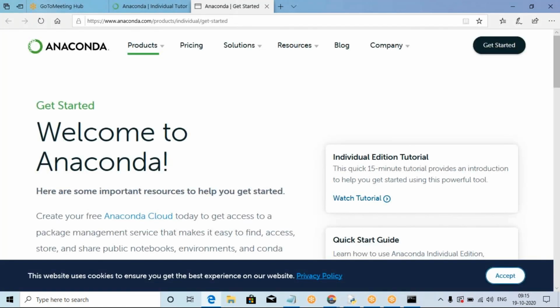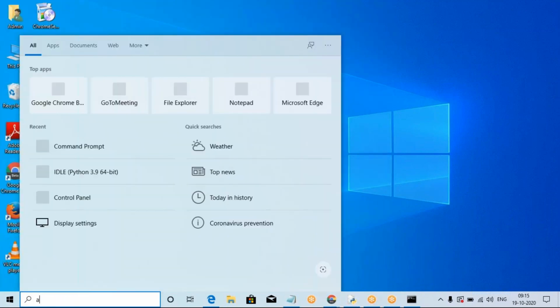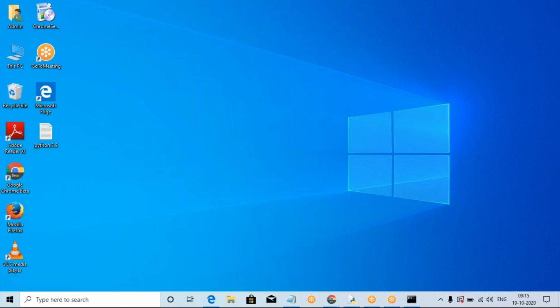Anaconda distribution installed successfully. Okay, this is installed in your laptop. The process is completely executed. Now go to the search button and type Anaconda Prompt or Anaconda Navigator, and Spyder, anyone. Here, Spyder is also there, and Anaconda Navigator. Click it once.